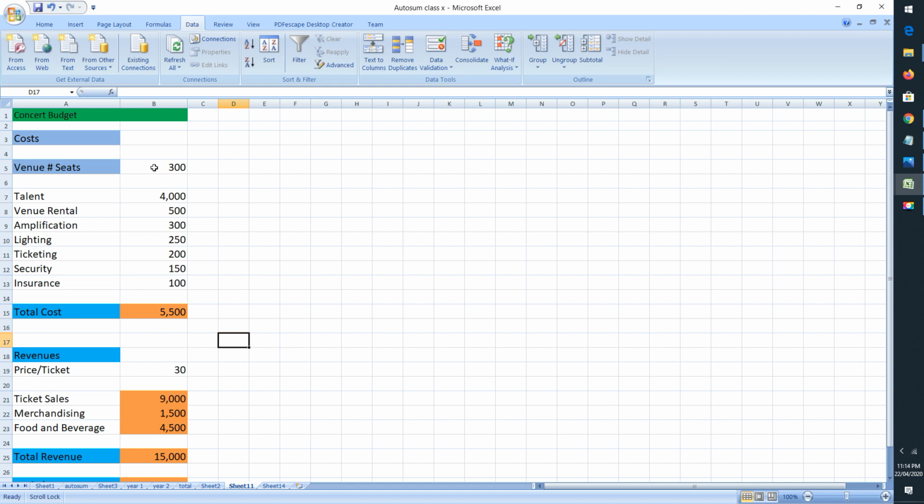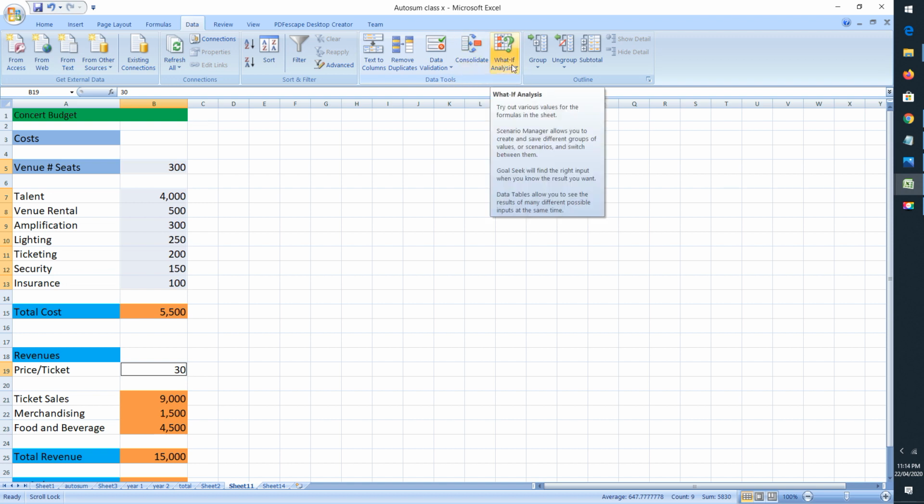So I'll click on the B5 cell, then press the control key and select the rest of the cells, and I will select cell B19 also. Keep the control key pressed so that I can select this cell also. So these are the cells which we will change to see their effect in different scenarios. Now let's come to the data tab and data tools, and from data tools we will select what if analysis.